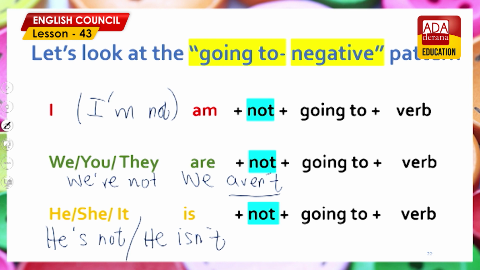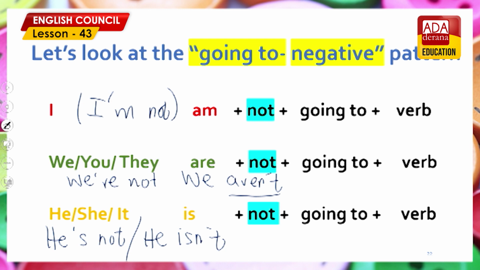I'm not going to watch, we're not going to watch, you are not going to watch, they're not going to watch, he's not going to watch, she's not going to watch, it's not going to watch. Right, verb write. I'm not going to write, we aren't going to write, they aren't going to write, you aren't going to write, he isn't going to write, she isn't going to write, it isn't going to write.